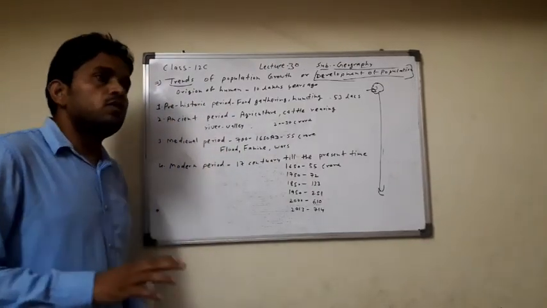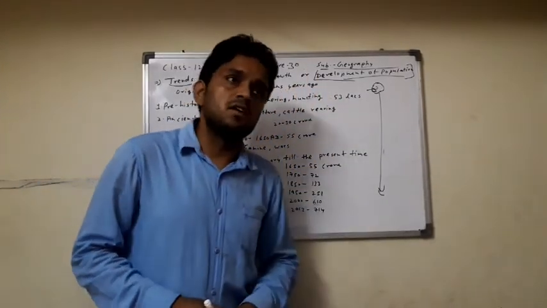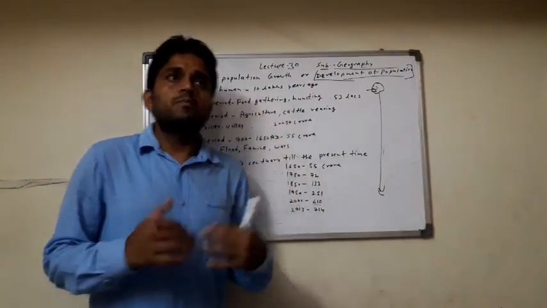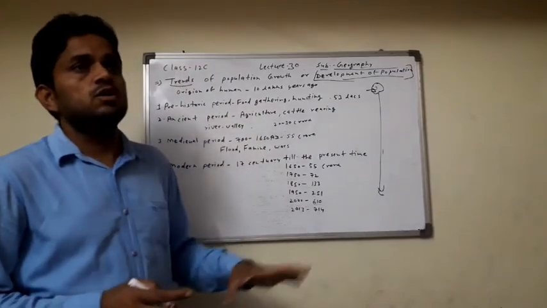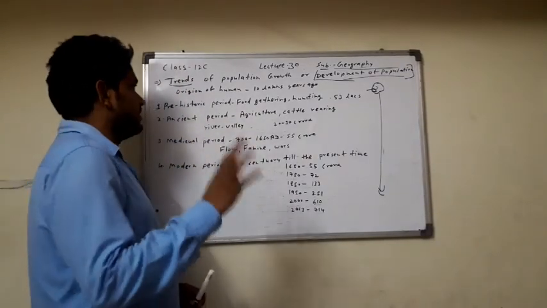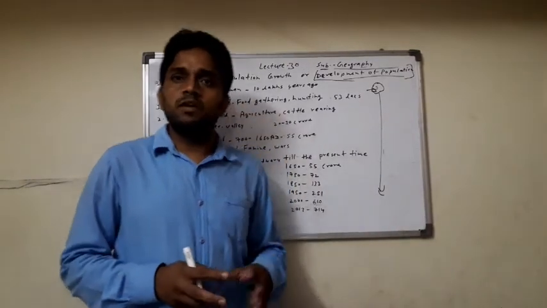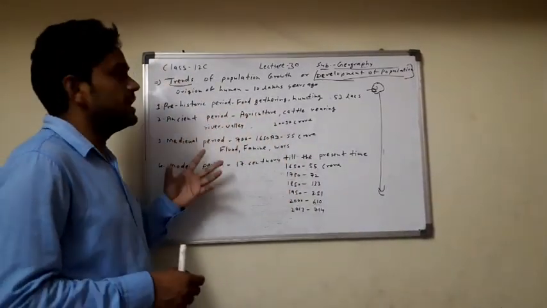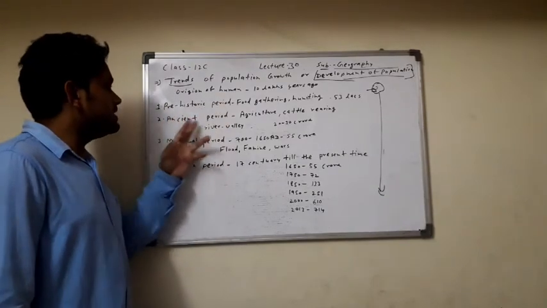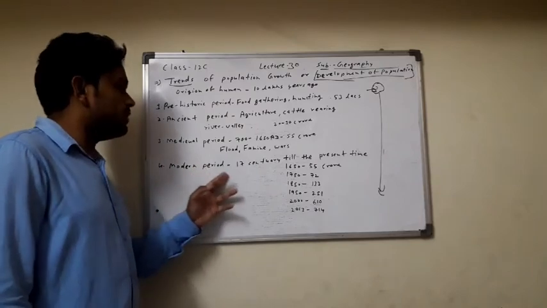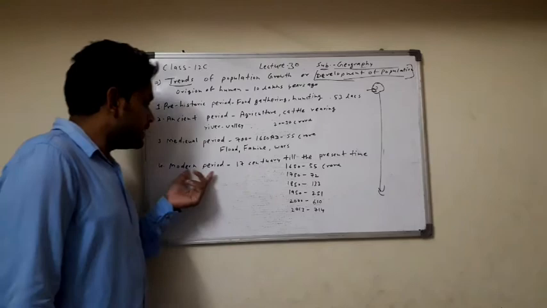The origin of the human on the earth surface is considered 10 lakh years ago. So from the present time to 10 lakh years ago, the origin of the human on the earth surface. Clear? All these trends of the population can be divided into four time periods: prehistoric period, ancient period, medieval period, and modern period.